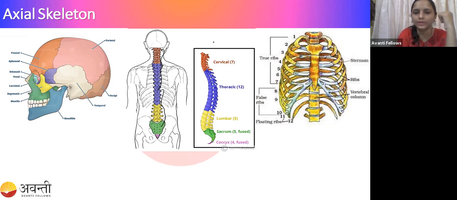Dorsal side, okay? No, Shivani, the ventral side is near the nose, I have told you, right? Where is the nose? That is the ventral side. The back is the dorsal side. Don't confuse, okay? The sternum is present on the ventral side, whereas the vertebral column is present on the dorsal side. The back is the dorsal.